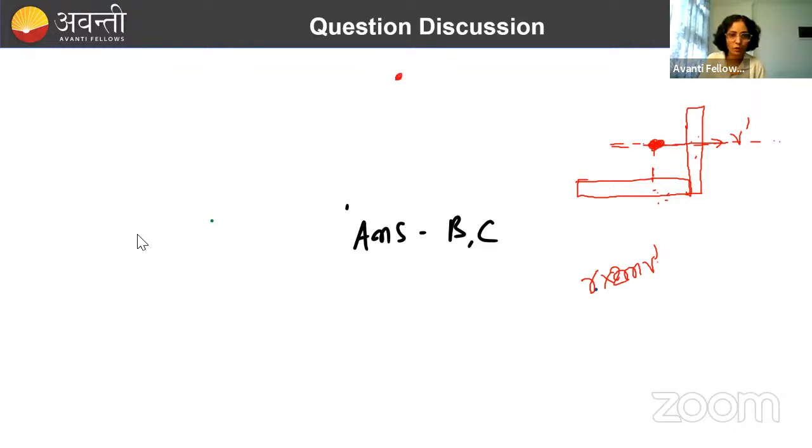जैसे किसी भी point के around अगर suppose कर लो, this is the linear momentum p, and if we have to calculate angular momentum of this body around this point, we check कि we draw a line passing through this point, and then we see the line of momentum of particle, and we see ki how much perpendicular distance is between these two. If this perpendicular distance is 0, that is, if this body is passing through this point, it will have angular momentum 0. So because of translation, these two body acting as one will have no angular momentum, but it can also rotate. It can also rotate, you know, around this point like this. How? Because here what happened?